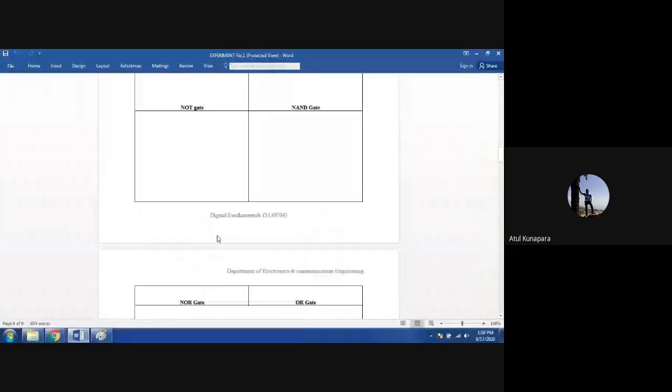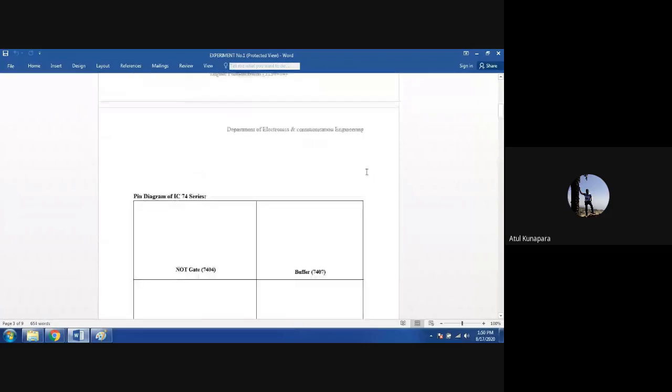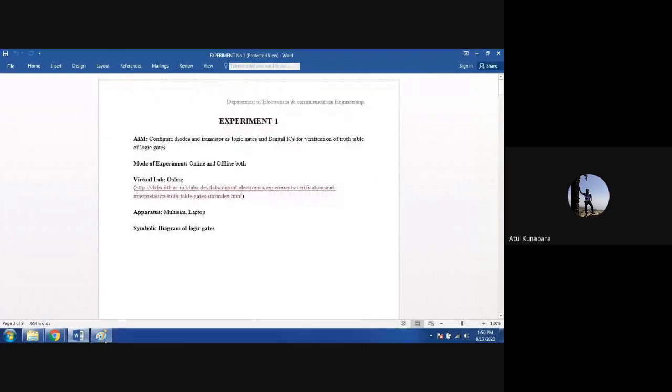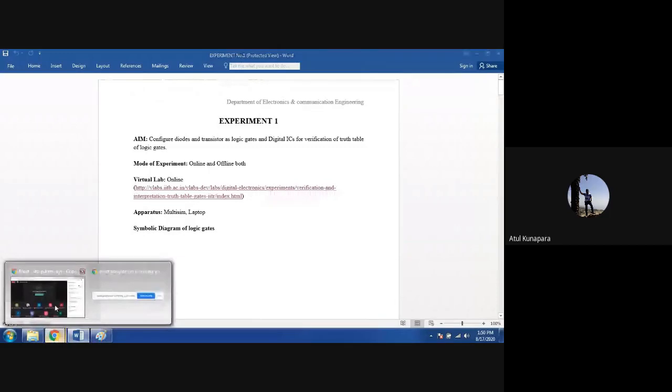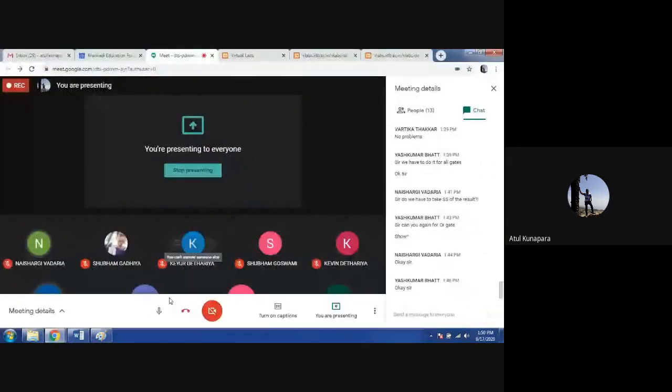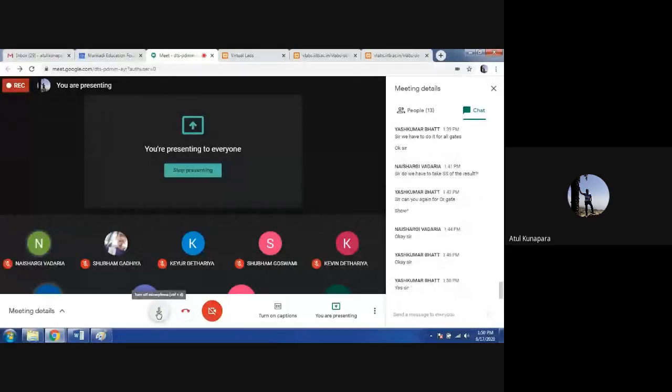I will be informing you about the Canvas procedure and how you can upload your file there. I will be talking to you about that in our next lab. But meanwhile, you can prepare this part. Okay, I will be sharing this worksheet with you within a few days, and then you can start working on this experiment number 1. Is that okay with everyone? Have you understood how you have to complete this experiment part?